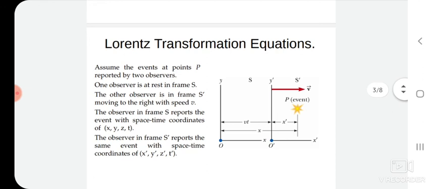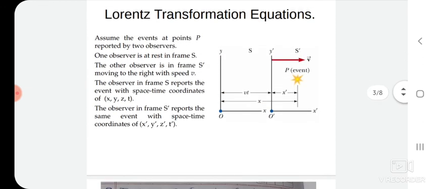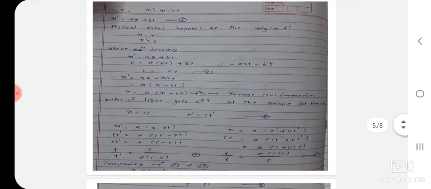Again, the important steps in this derivation are: we have to consider two frames of reference, S and S prime. The S prime frame moves with a constant velocity v along the x direction. On that basis, we are going to transform the equation, then we have to equate those equations by using the Galilean transformation equation.